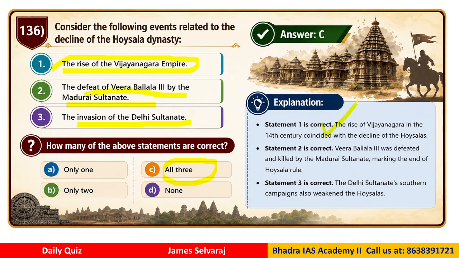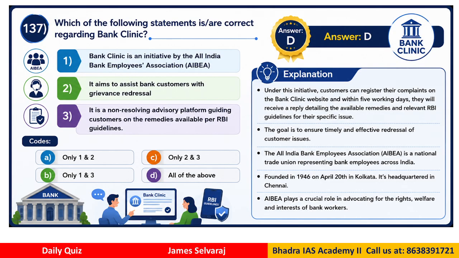So statement 1 is also correct. Statement 2 is also correct. Statement 3 is also correct. That means for this particular answer, all the three statements are correct. So you need to be just familiar with the historical questions and events for the exam preparation.